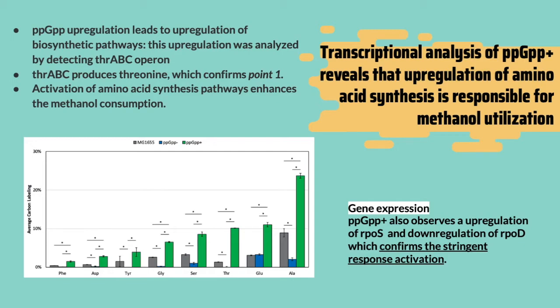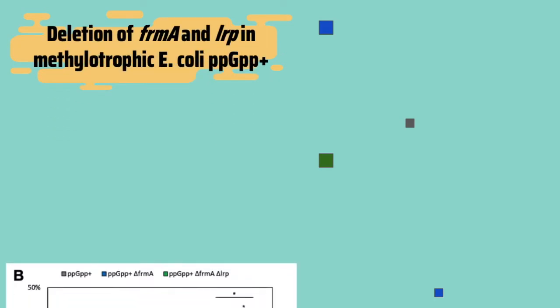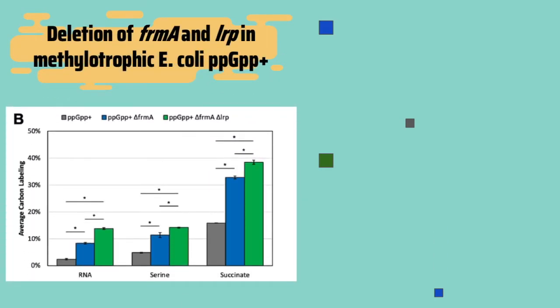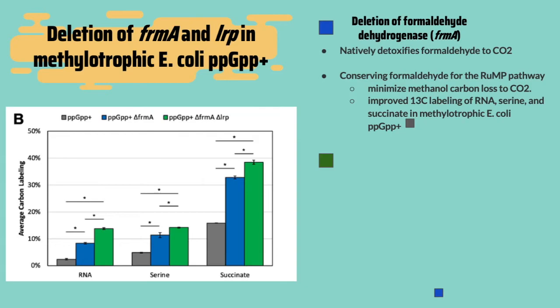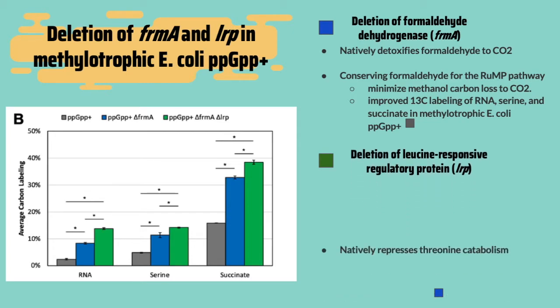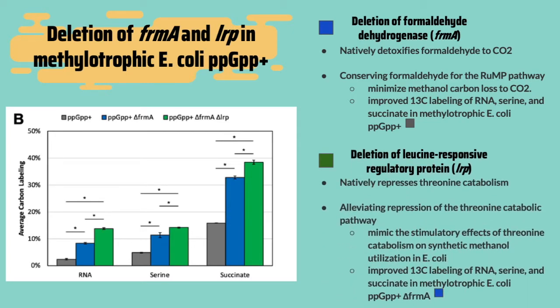The next experiment was to improve methanol utilization by the deletion of frmA and lrp in methylotrophic E. coli ppGpp+. frmA natively detoxifies formaldehyde to carbon dioxide. After the deletion from ppGpp+, it conserved the formaldehyde for the RuMP pathway, which minimizes methanol carbon loss. On the other hand, lrp natively represses threonine catabolism. After the deletion from ppGpp+ frmA, it alleviates the repression of threonine catabolism, and was shown to mimic the stimulatory effects of threonine catabolism on synthetic methanol utilization. Both deletions resulted in improved 13C labeling of RNA, serine, and succinate in the respective methylotrophic E. coli ppGpp+.